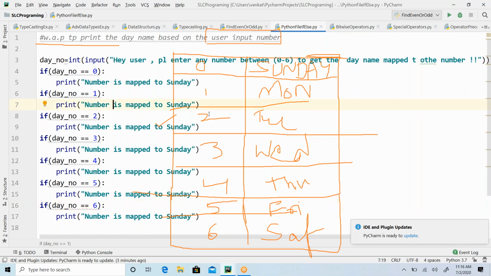Now if the number is 1, then I have mapped it to Monday. The number 2 is mapped to Tuesday, 3 to Wednesday, 4 to Thursday, then Friday and Saturday. Okay, so this is how I have written.